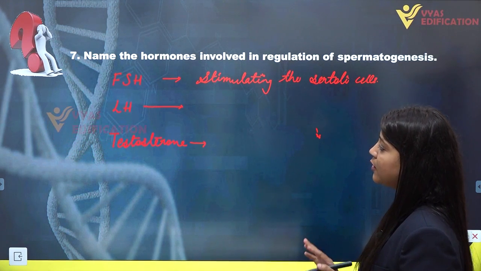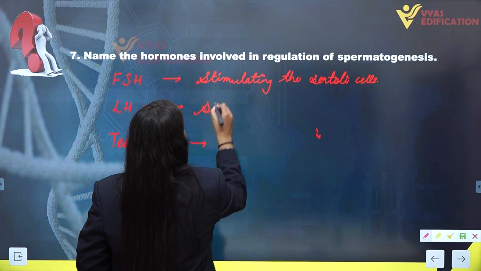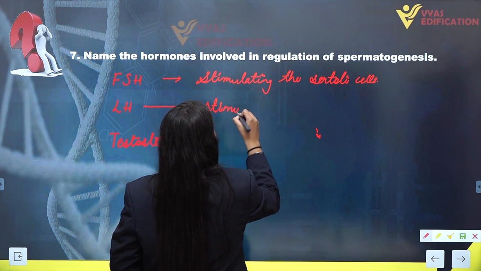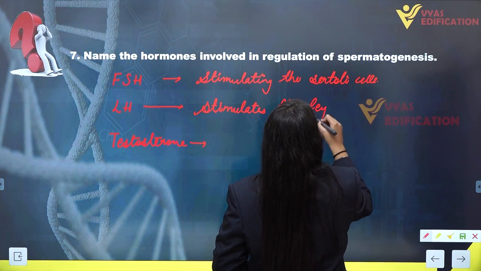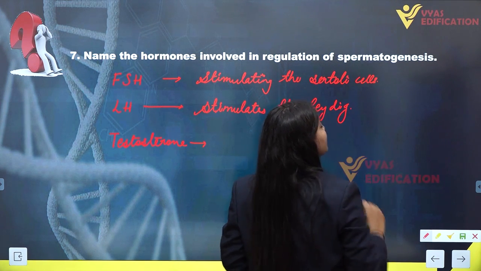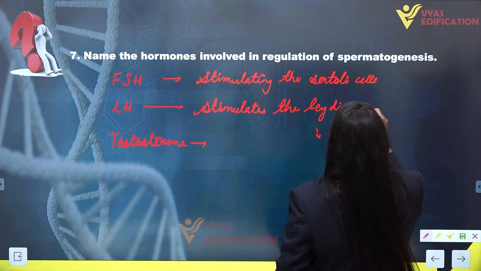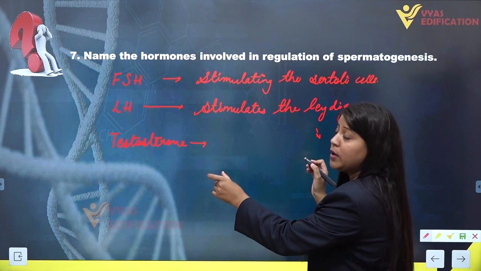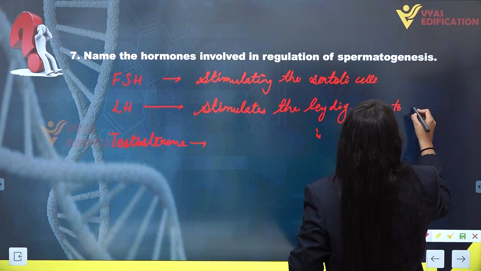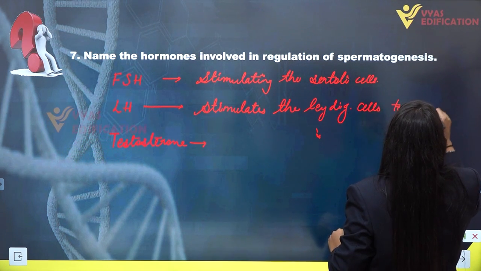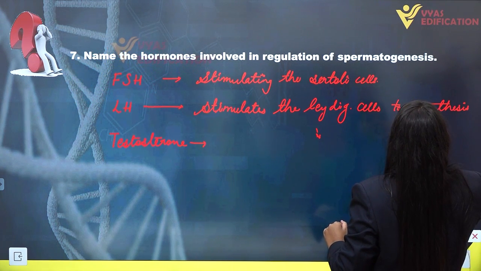Next we have luteinizing hormone, LH. Luteinizing hormone stimulates the Leydig cells. We know that Leydig cells or interstitial cells are present inside the interstitial space of testicular lobules. So LH, luteinizing hormone, actually stimulates the Leydig cells to synthesize a hormone known as testosterone.